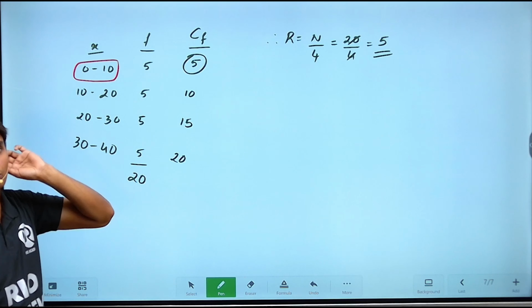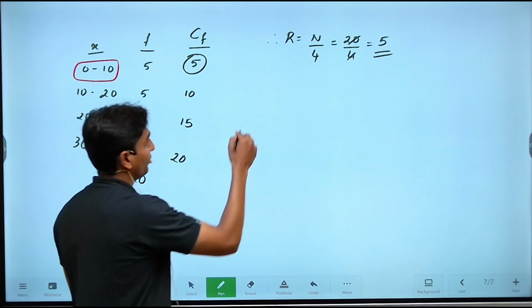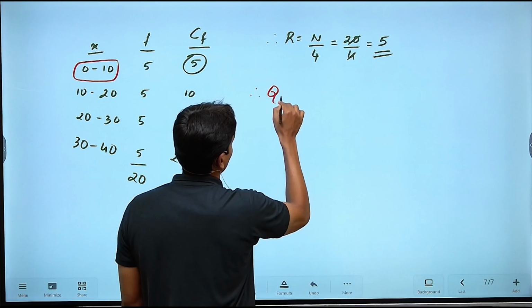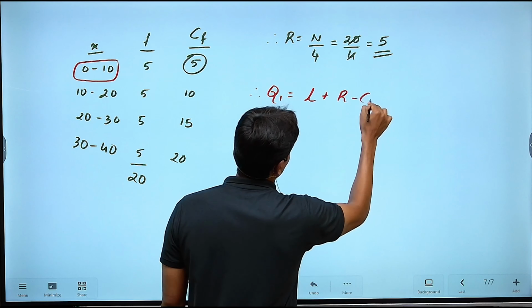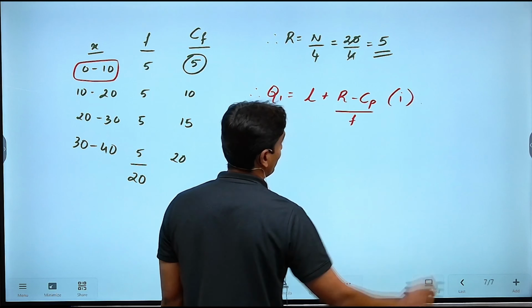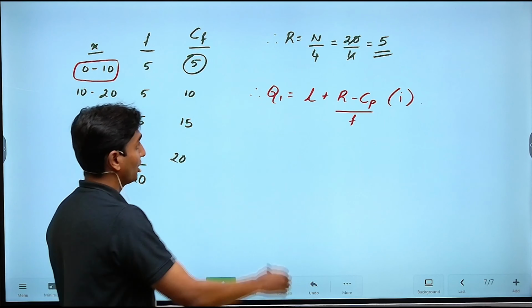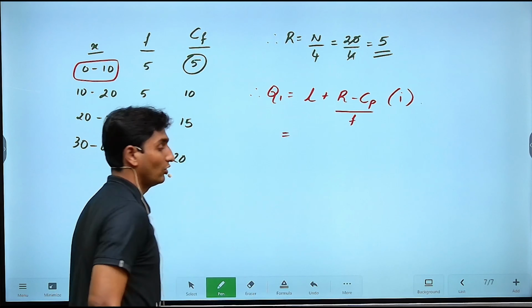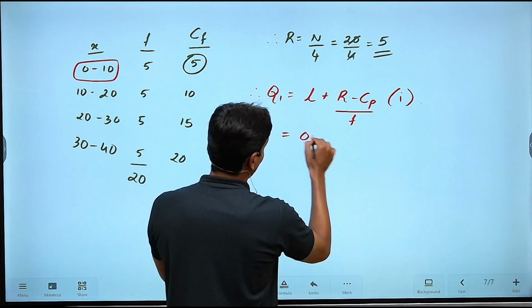Now what we are going to do guys, we are basically going to use a formula. The formula is the same guys. Q1 is given by L plus (R minus Cp) divided by F, multiplied with I. The formula remains the same both for median and also for quartile values. Now what is L guys? L is nothing but the lower limit here. What is the lower limit? Which is nothing but 0. Okay, 0 plus rank.